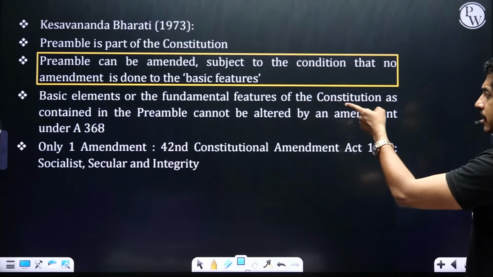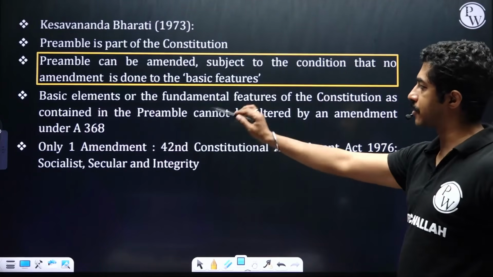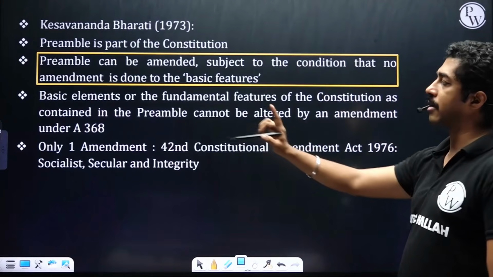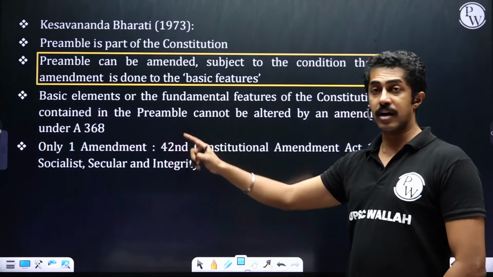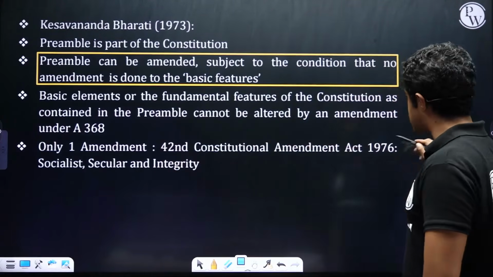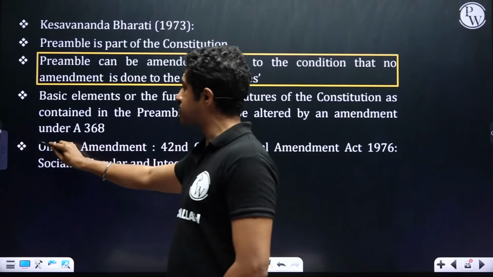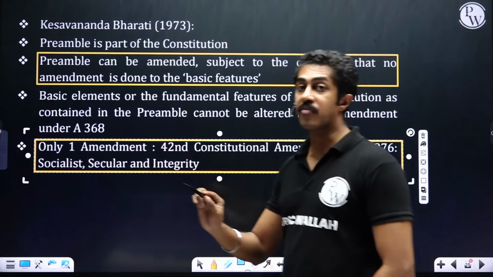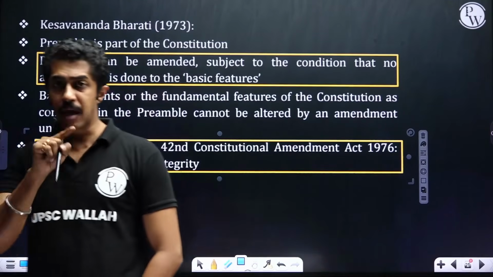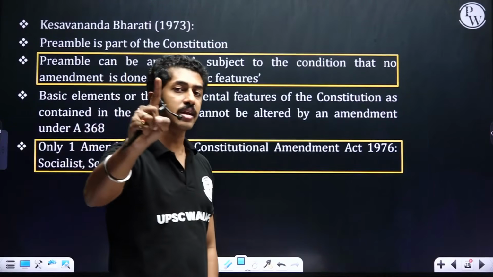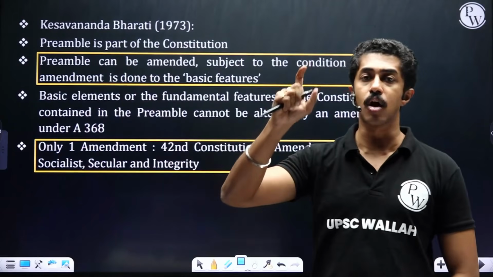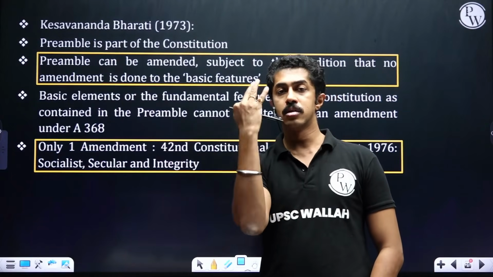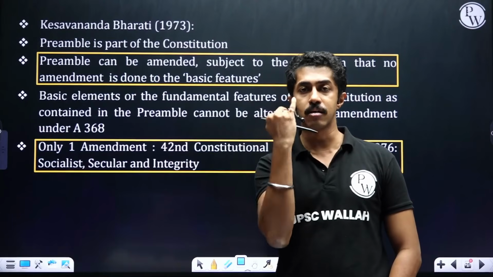Basic elements or the fundamental features of the Constitution as contained in the preamble cannot be altered by an amendment under Article 368. Only one amendment, 42nd Constitutional Amendment Act of 1976, has happened so far. That is, as far as preamble's amendment is concerned, only once it has been amended by the 42nd Constitutional Amendment Act. Three new words: socialist, secular, integrity.